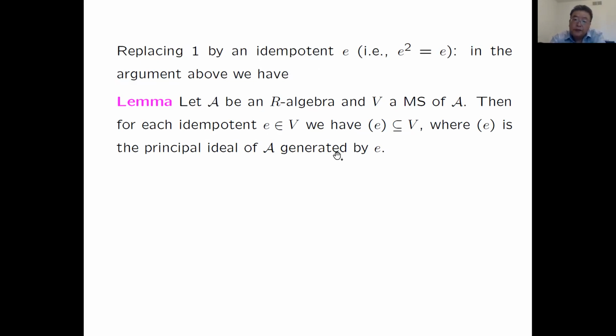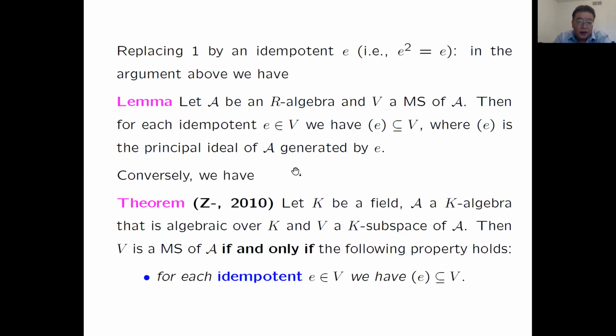So this is a basic property for Mathieu subspaces. And surprisingly, for some special cases, this is also a sufficient condition. Let K be a field, and A a K-algebra that is algebraic. This is crucial: algebraic over K. V is a K-subspace of A. Then V is a Mathieu subspace of A if and only if the property in the lemma above holds: for every idempotent e in V, the principal ideal generated by e is contained in V. This is an if and only if condition.